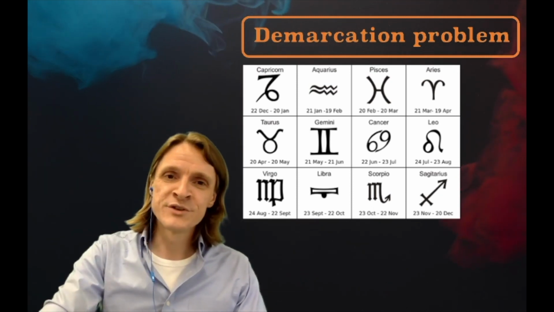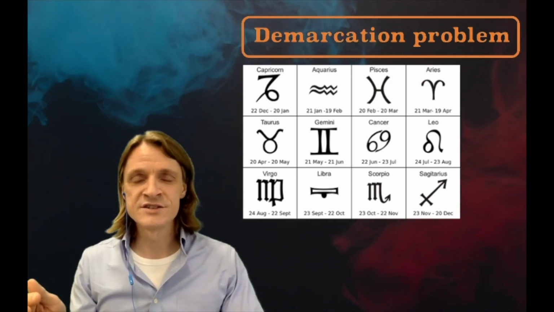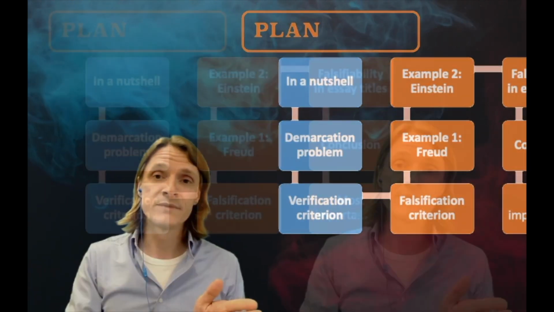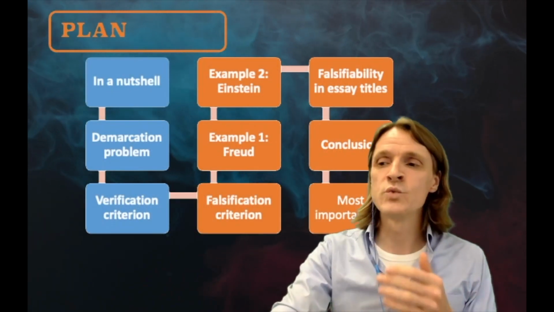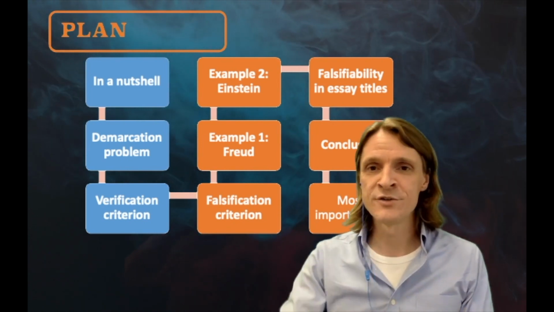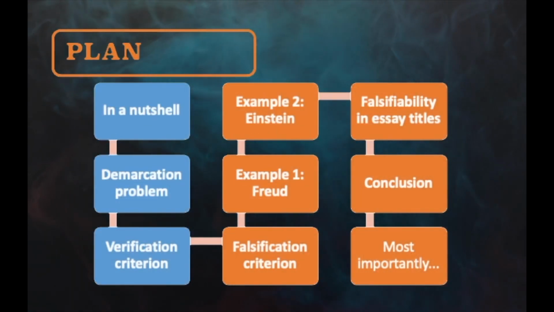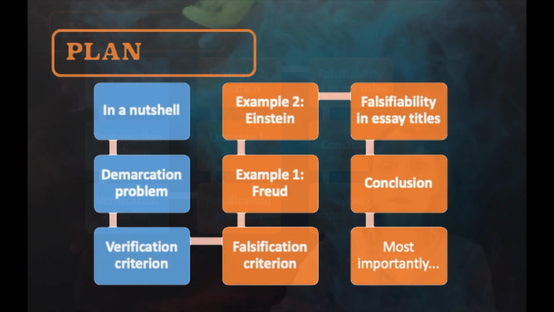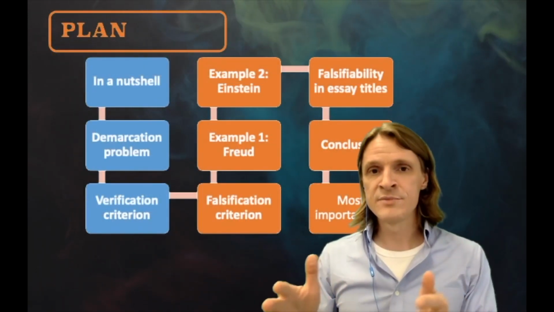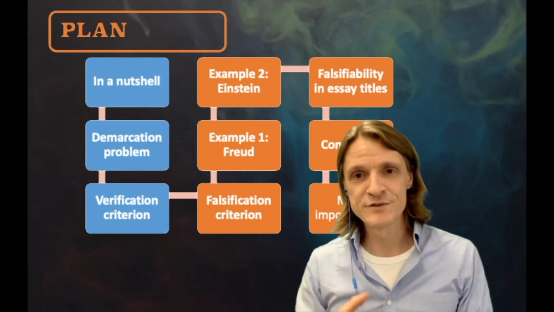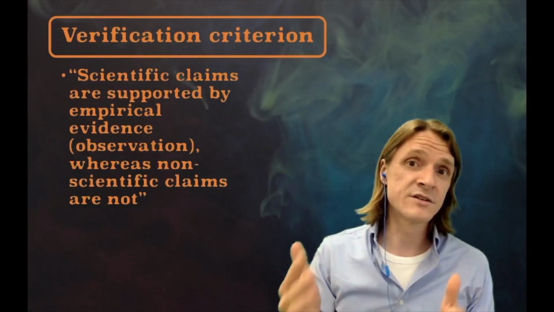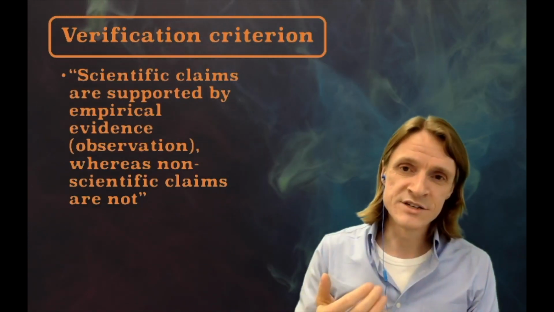The problem of drawing the line between science and non-science is known as the demarcation problem. And the challenge has been to find one reliable demarcation criterion, something that science always has, while non-science doesn't. One demarcation criterion that became really influential in philosophy of science at some point around 100 years ago is the verification criterion.